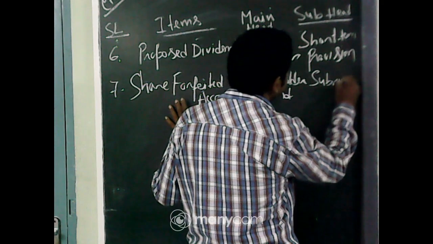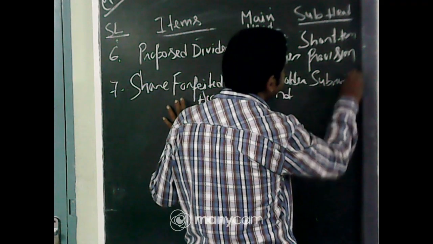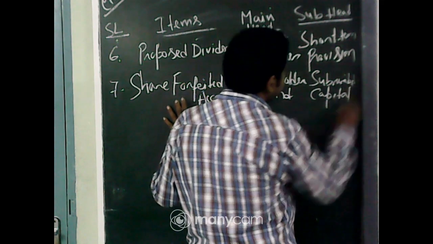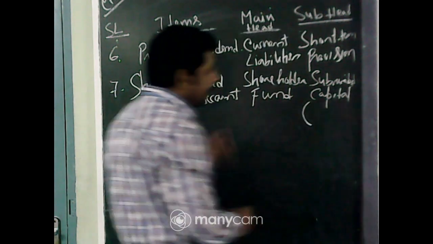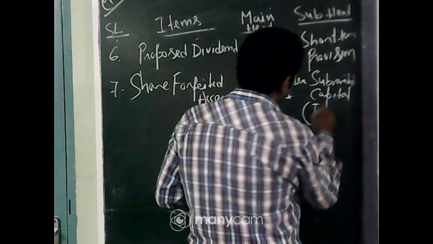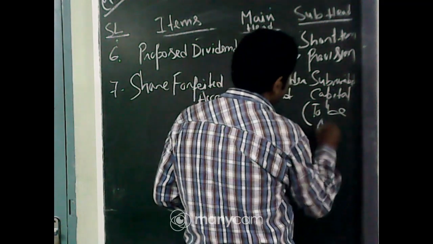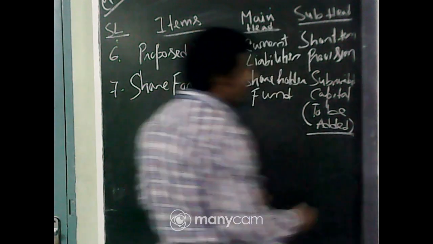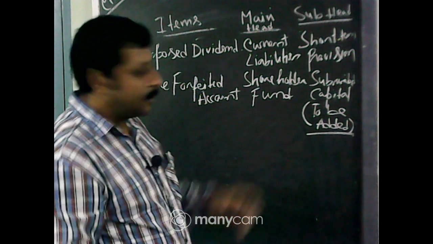The subhead is subscribed capital, because we already subscribed the share to this person, but the money forfeited will be added, because the share will be cancelled. Whatever money we received will be added.